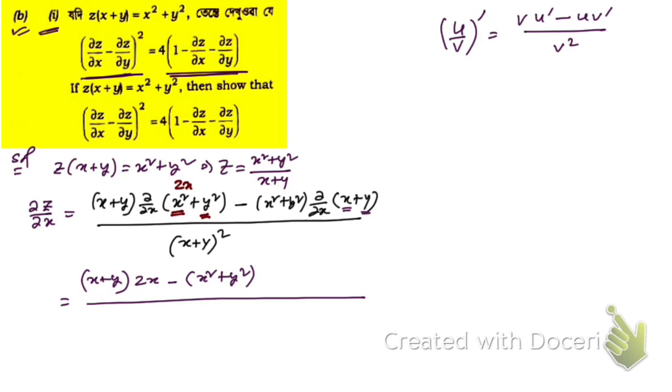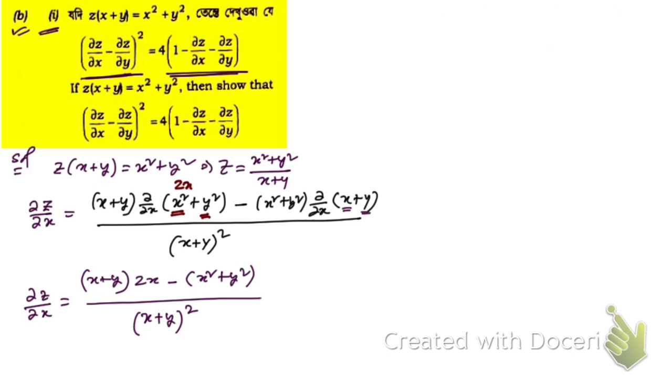Hope you have understood this. Now divided by the denominator square, (x plus y) whole square. Let me keep it this way only, del z by del x.